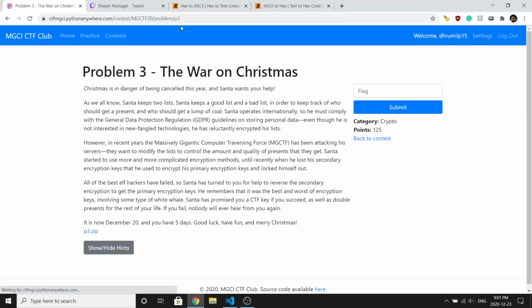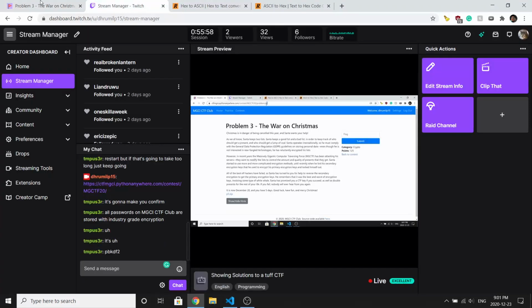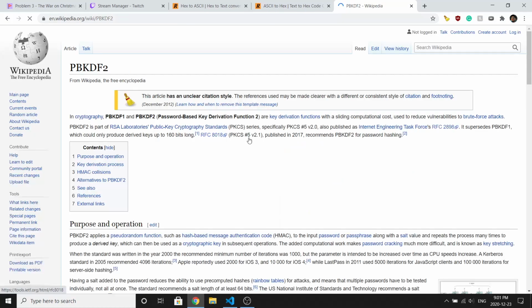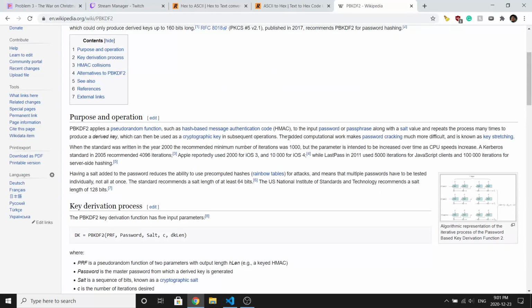That worked. Problem 3. Okay, now we get back to what we were doing earlier. How much time was that? It's PBKDF2. That's pretty cool. I'm curious, what is this? Key derivation functions. The sliding computational cost. What? Okay. What is happening here? Pseudo random function, and repeats this process many times. Makes faster cracking. Yeah, key stretching. Oh, cool.